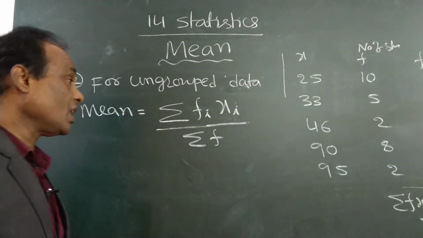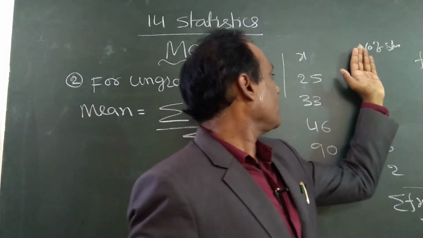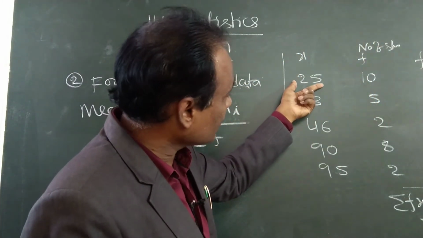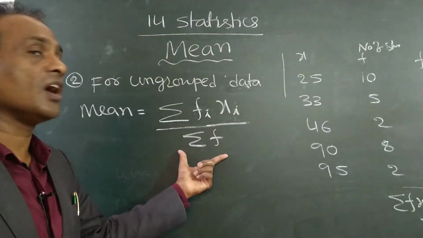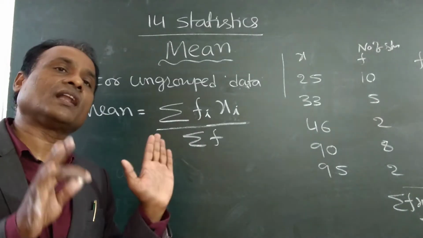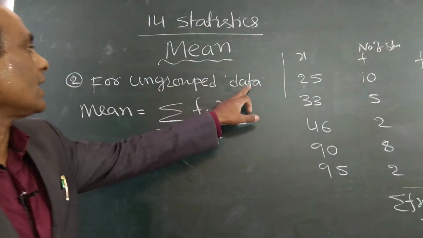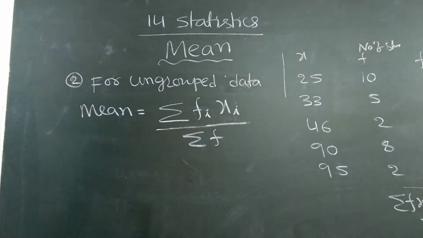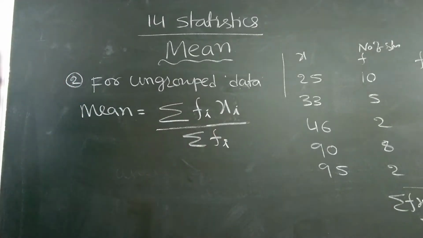So this is the formula for mean, where this type of data is given. Only this type of data is given. In the previous formula, when some observations and repetitions, how many times each is repeated, are both given, then this is the formula. How to apply it and when to apply it, I will explain. But first you write the formula and remember it. Write down. Second formula for ungrouped data: mean is equal to sigma Fi into Xi by sigma Fi.